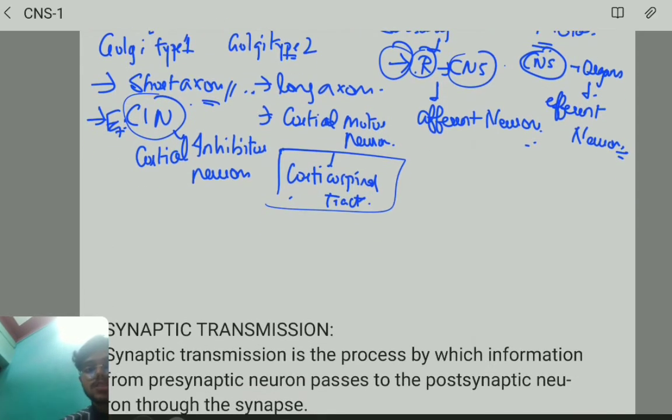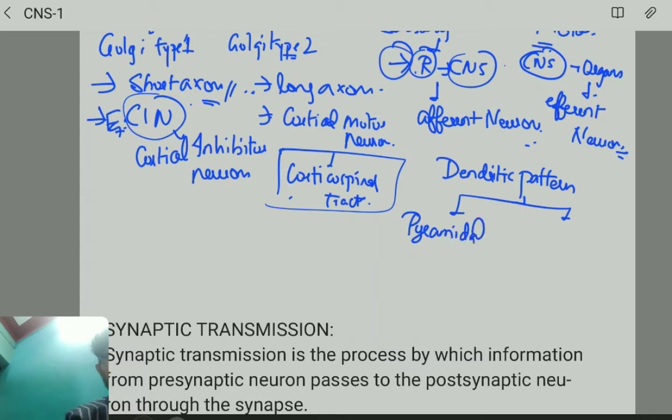And do we have any other types? Yes. Based on the dendritic pattern, we have two types of cells: pyramidal cells as well as stellate cells. Fine. And for the pyramidal cells, if you know the examples, well and good.